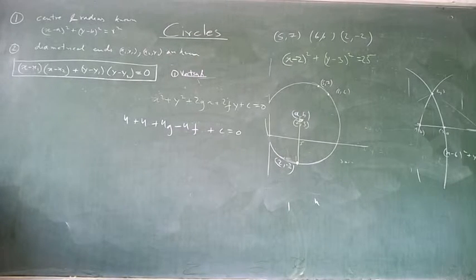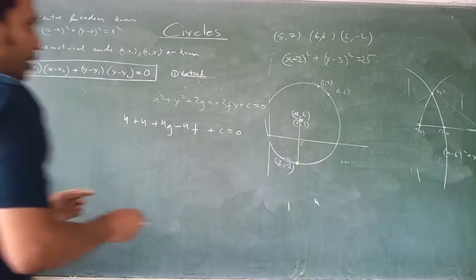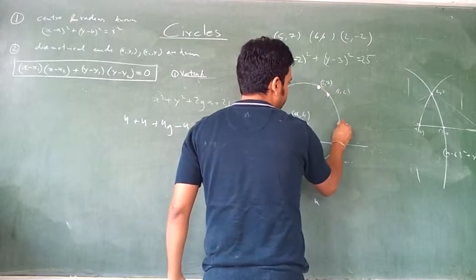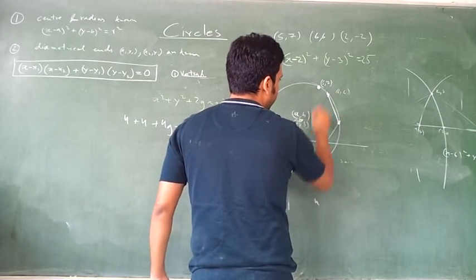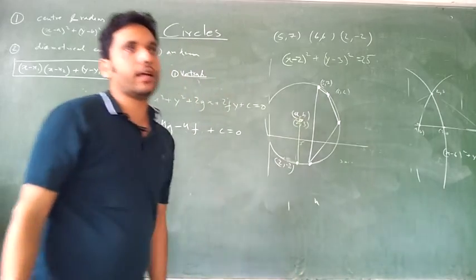If you have to show 4 points are concyclic, it's a cyclic quadrilateral. How do you do it? Whatever is the idea, tell me, if it is right, I'll tell you. They don't have to be diameters. 4 concyclic points can be this, this, this and this. This is a cyclic quadrilateral. Prove that they are concyclic.